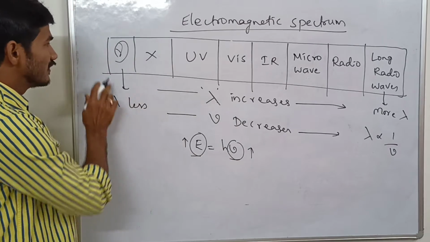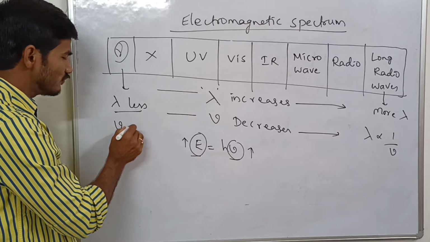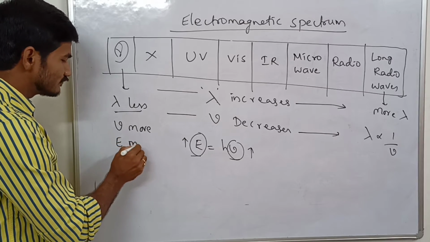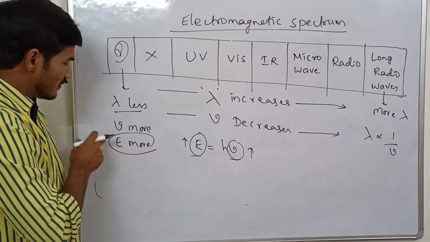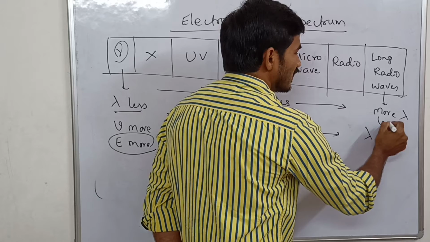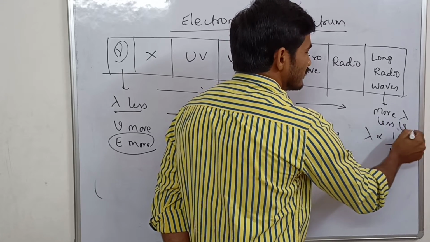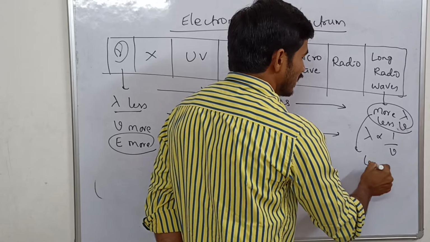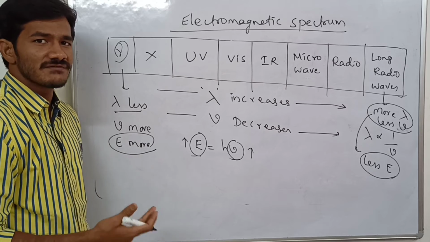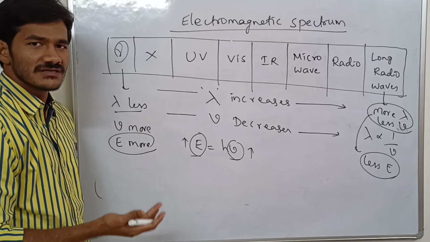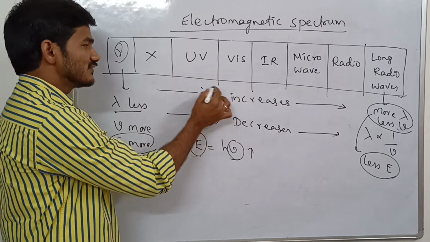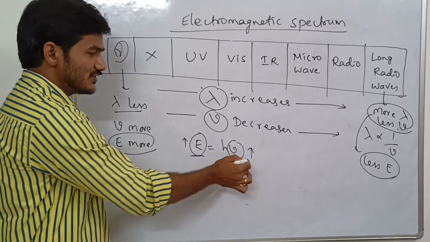If I take gamma rays, they have less wavelength but more frequency. As gamma rays have more frequency, energy is also more. If I take the long radio waves, they have more wavelength and less frequency. If they have less frequency, they contain less energy. You may get questions in the exam: which of the following radiations has more energy, less energy, more frequency, more wavelength, like this. So this is the main relation: from gamma to long radio waves, wavelength increases, frequency decreases, energy decreases.